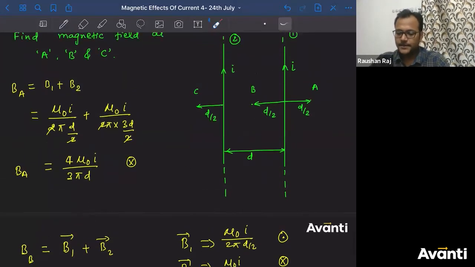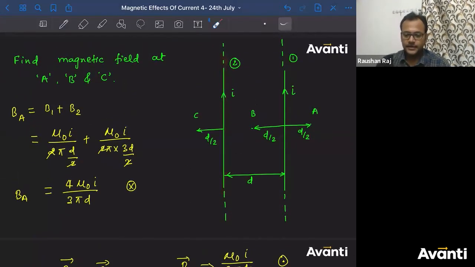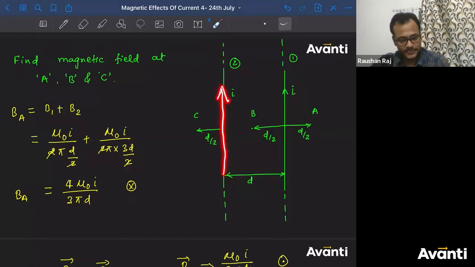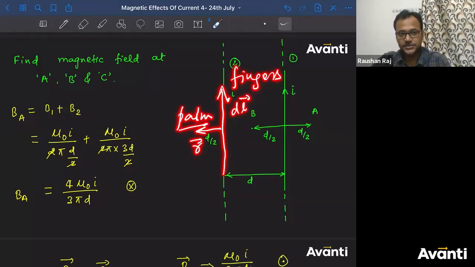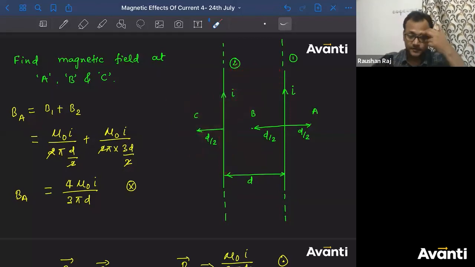Similarly, because of the second element, direct your right hand fingers along the current carrying element in such a way that the palm is facing towards R. R is here. This is R. This is DL. Correct? So this should be the fingers and this should be the palm. If you arrange your right hand so that the fingers are in this direction and the palm is facing in this direction, the thumb will be what? Again upward, that means out of the plane.